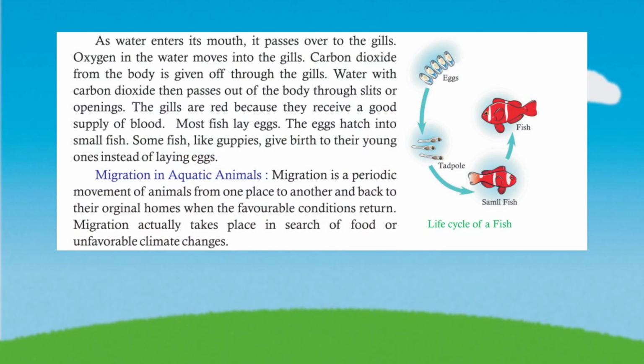As water enters its mouth, it passes over to the gills. Oxygen in the water moves into the gills. Carbon dioxide from the body is given off through the gills. Water with carbon dioxide then passes out of the body through slits or openings. The gills are red because they receive a good supply of blood.